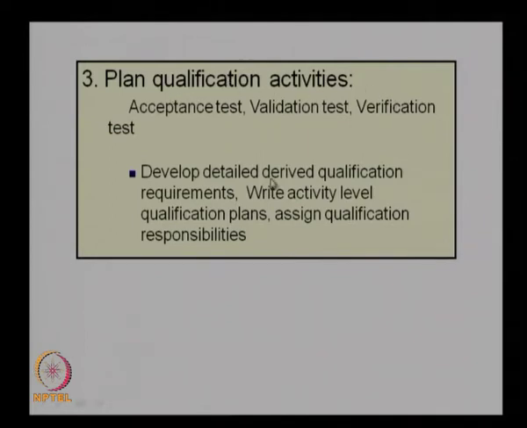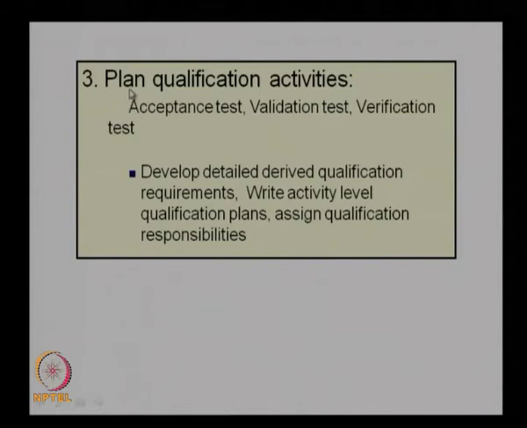So, develop detailed and derived qualification requirements, write activity-level qualification plans and assign qualification responsibilities. So, these are actually planning the real activities. So, we find out the detailed and derived qualification requirements. There may be different requirements from the main requirement, there may be some derived requirements. So, we go into the details.